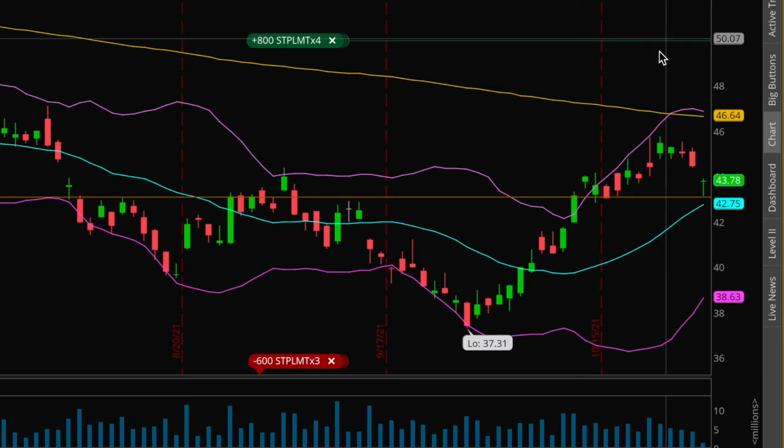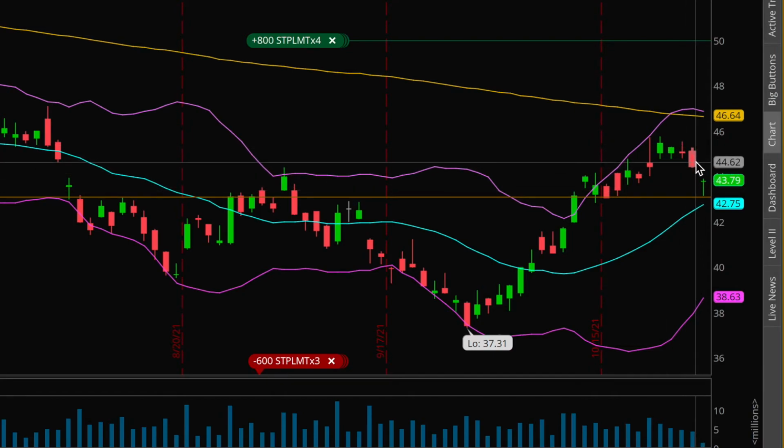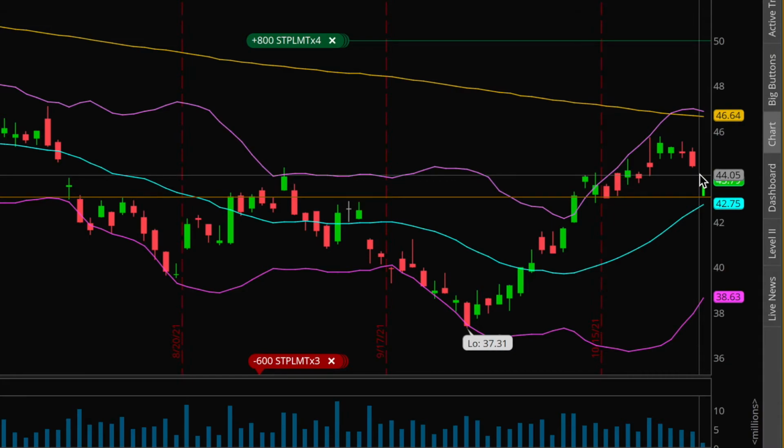So the current state of this position is I am short the 44 strike call options, which are right around there, and also the 43 strike puts. So a very, very narrow short strangle here. And as you can see around this zone, for a time, GDXJ was above my call strike of 44. So that's why I was long 200 shares for many, many days. And then it looks like in the past 3 days or so, GDXJ has turned downwards. And finally this morning, this ETF broke back down below 44, below my call strike. And that's why I had to sell and get rid of those 200 shares.